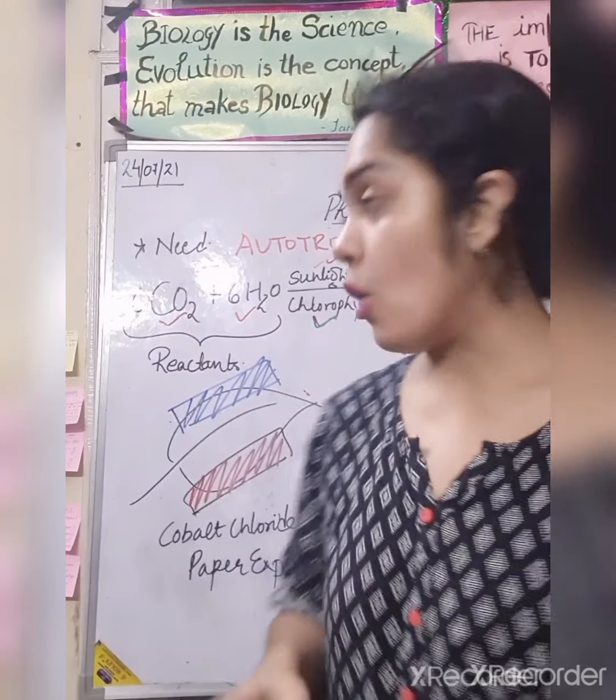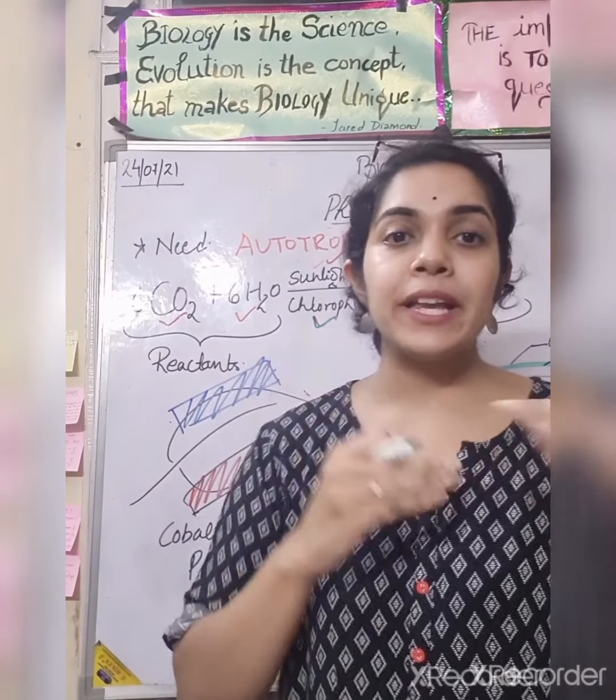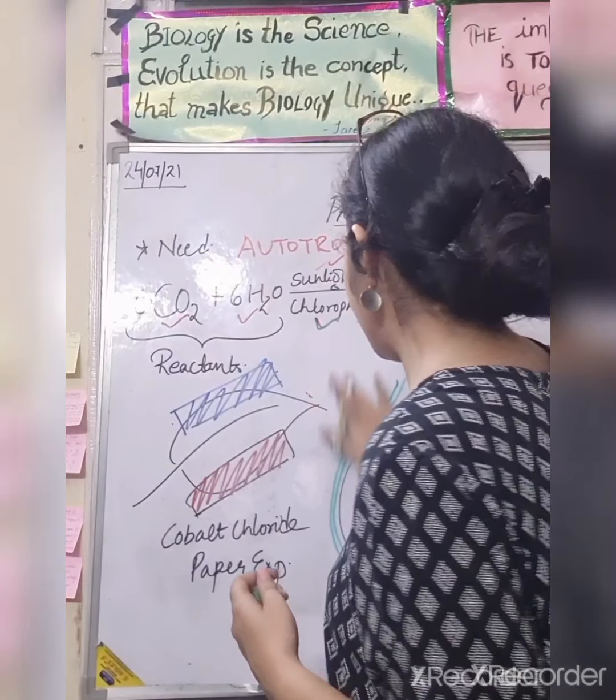So we will discuss the two organs related to photosynthesis. How are carbon dioxide and oxygen exchanged by the leaf? We will see that with the help of these guard cells. So this is the stomata structure.